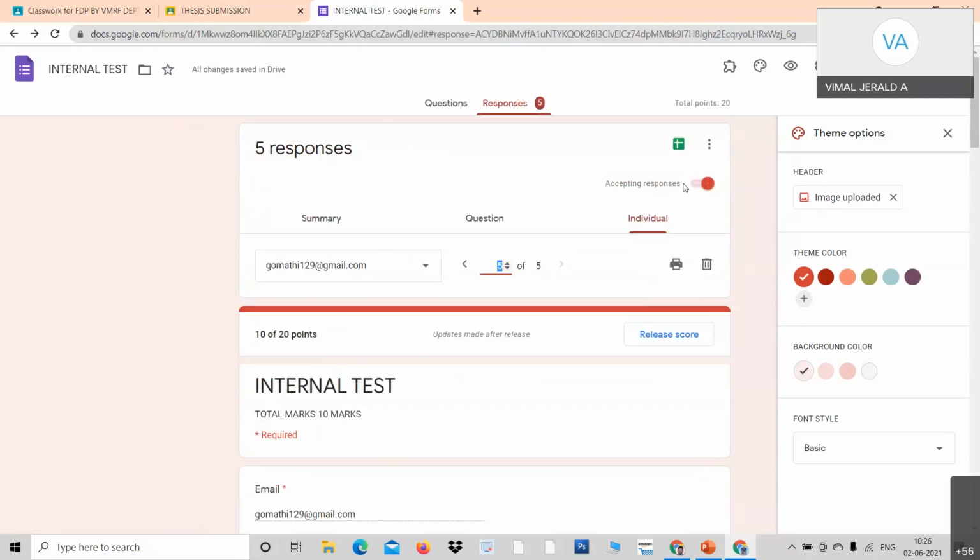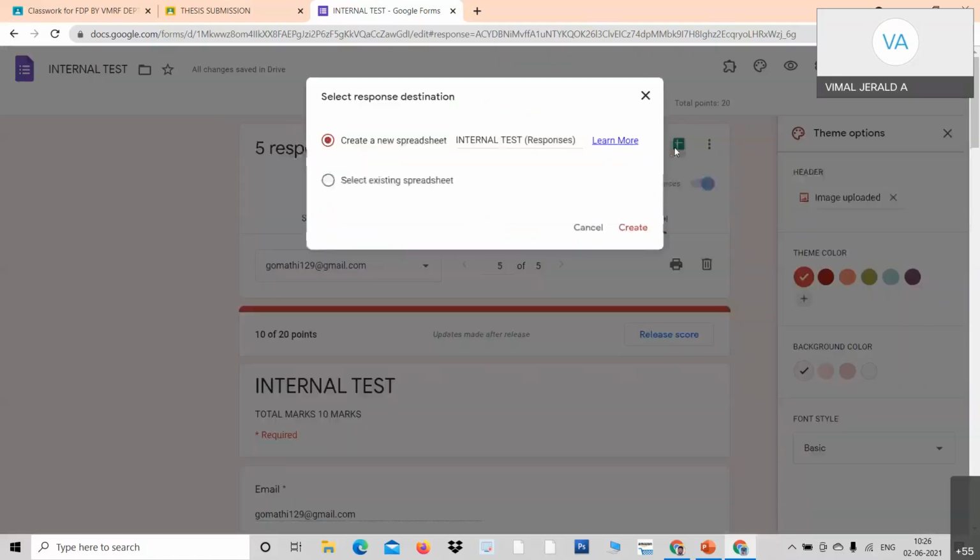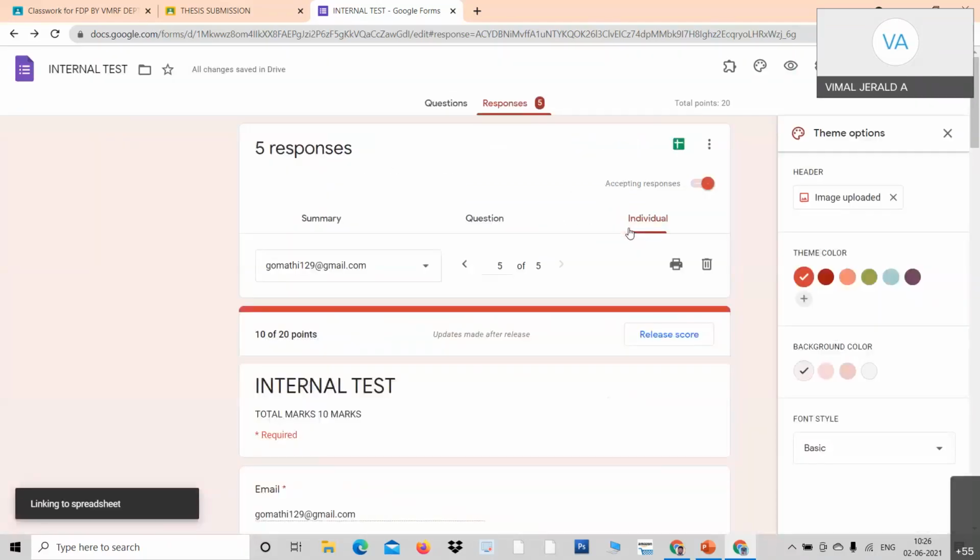Now what do you do to get the marks? Look at your process. The marks that you give here will not be automatically updated in Google Classroom. Professors, please understand, you will have to take it and put it there. So how do I extract the marks? Click the spreadsheet. When you click the spreadsheet, automatically see here, this option will come. Create a new spreadsheet. Click create. And automatically all your marks will be loaded.